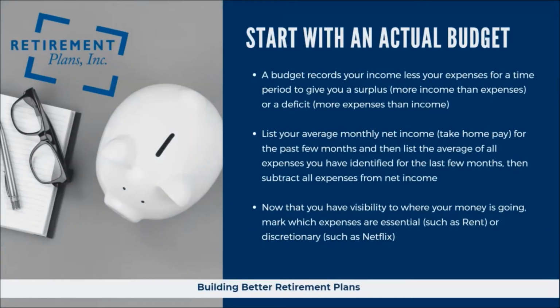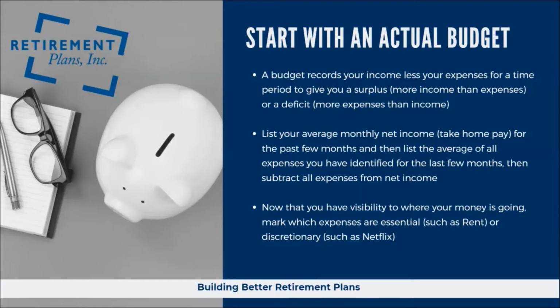Let's start by looking at our actual budget. So a budget records your income less all of your expenses to tell us if we have a surplus, where income is higher than expenses, or a deficit, where expenses are higher than income. We'll then list our average monthly net income or take-home pay, and then we'll list the average of all of our expenses we have identified over the last 2 months, ultimately subtracting our expenses from our net income. This will tell us if we're currently at a surplus or deficit.